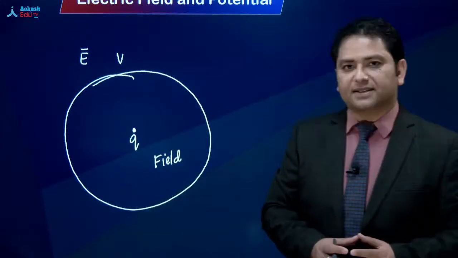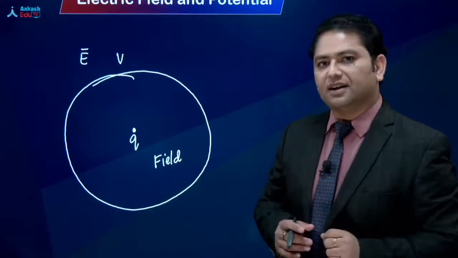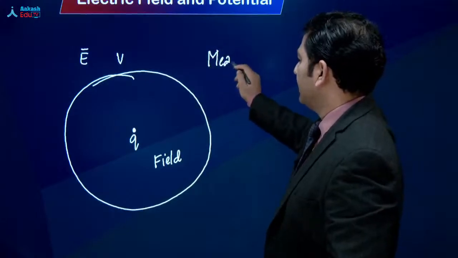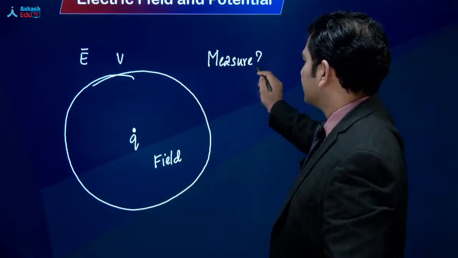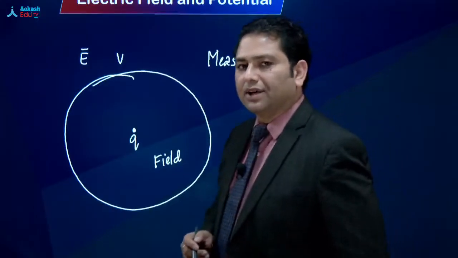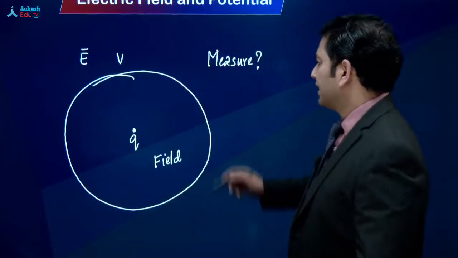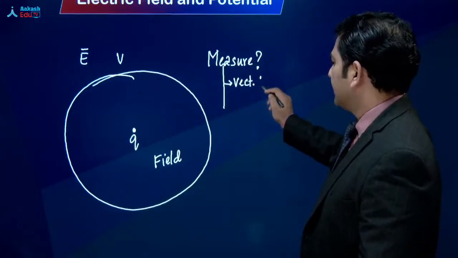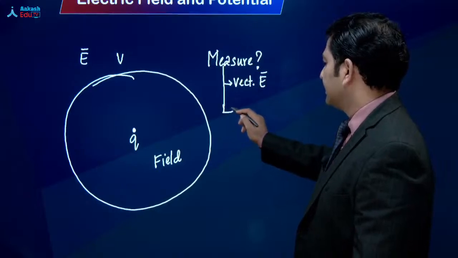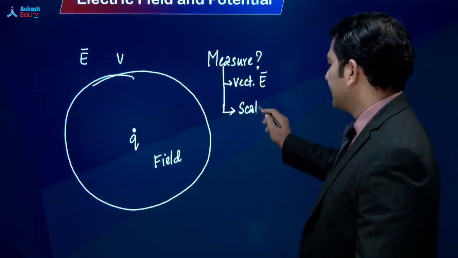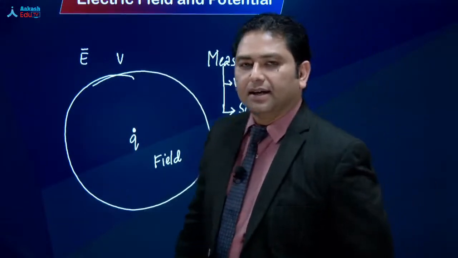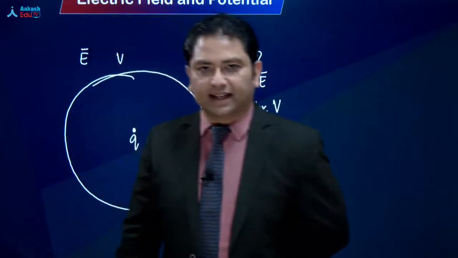अब ये तो समझ आ गया कि field is the area, field is the zone. But then we would like to measure the field. हम field को measure करना चाहते हैं. या more precisely, we would like to measure the strength of the field. तो इसे measure करने के लिए हमारे पास एक है vectorial technique, and that's the electric field intensity. The second is the scalar technique, and that is the potential. So one is the vectorial technique, the other is the scalar technique.